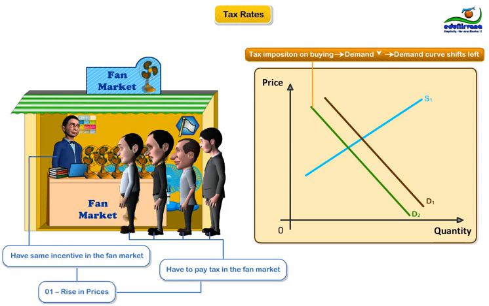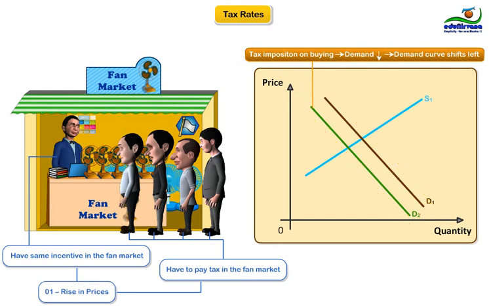Buyers demand a smaller quantity of fan at every price. As a result, the demand curve shifts to the left or equivalently downward as shown in the figure. The tax shifts the demand curve downward from D1 to D2 by exactly the size of the tax.